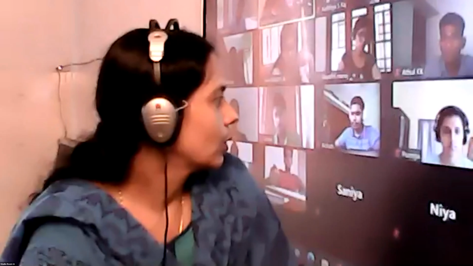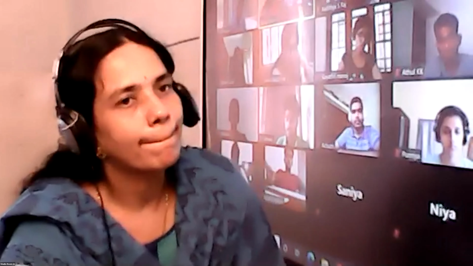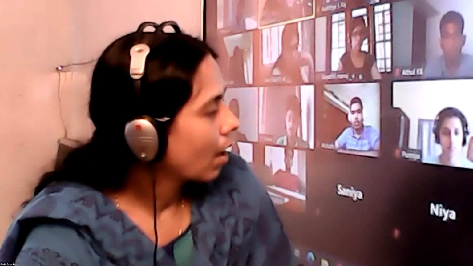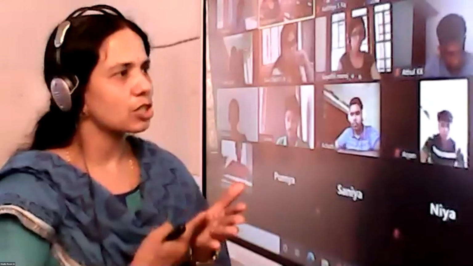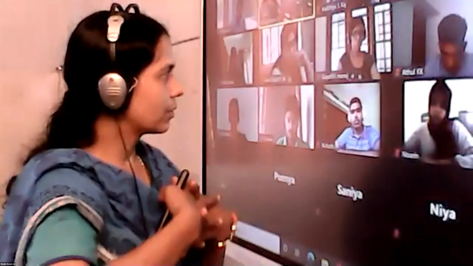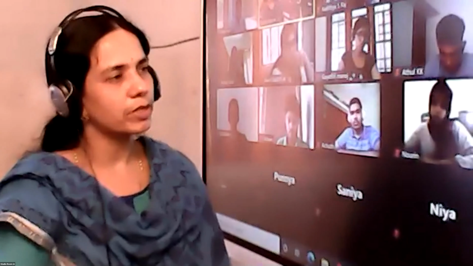Minimum value of sine is -1. Very good, Punya. And what is the maximum value? 1. Whatever may be the value of theta, we know that it is a periodic function. What is a periodic function? After each period, the same values only we will be getting. From -1 to 1. Minimum value is -1, maximum value is 1.